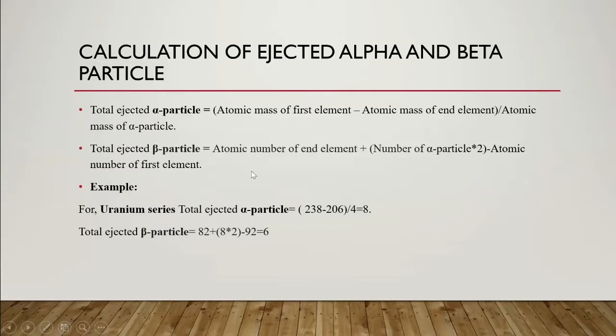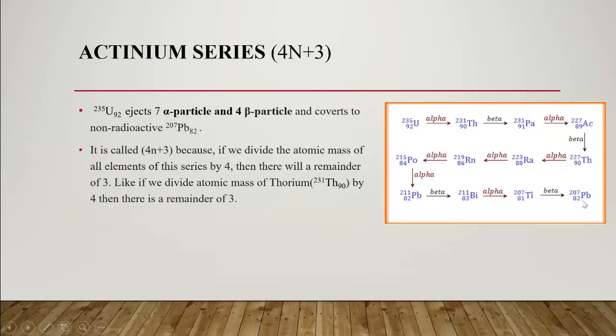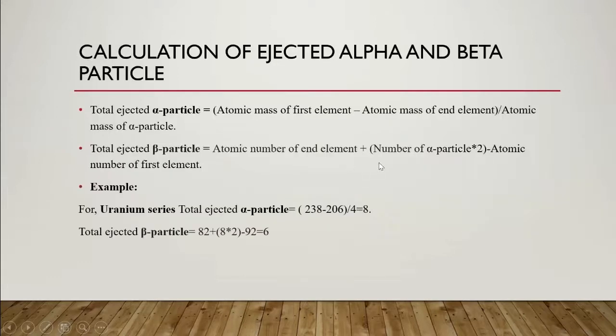The total ejected beta particles is the atomic number of the end element, not the mass, so here the atomic number of the end element is 82, minus the atomic number of the first element. Here we take the total number of alpha particles from the previous formula, and subtract the atomic number of the first element.